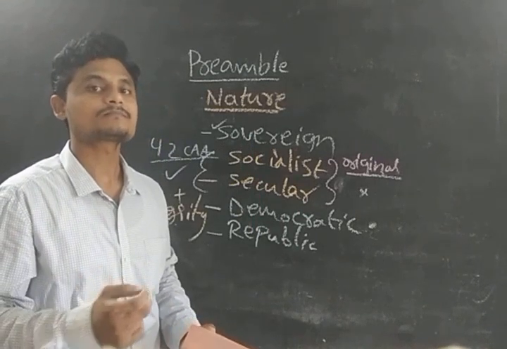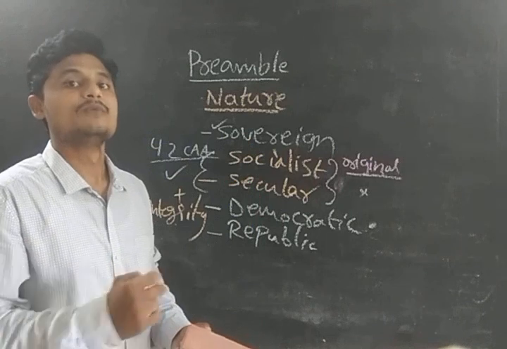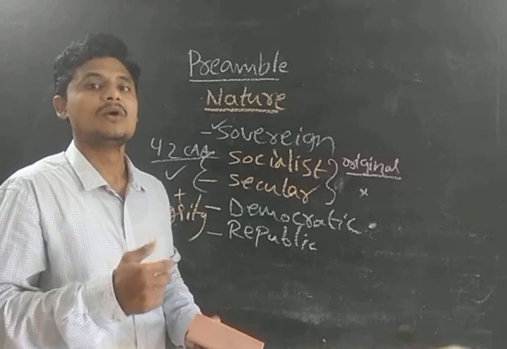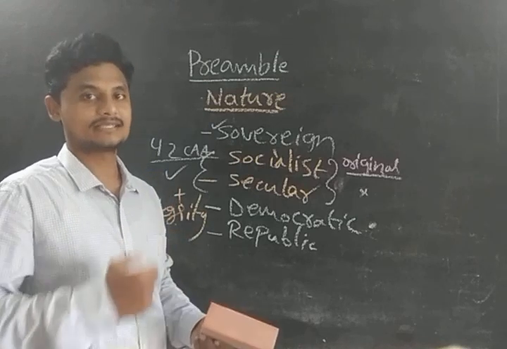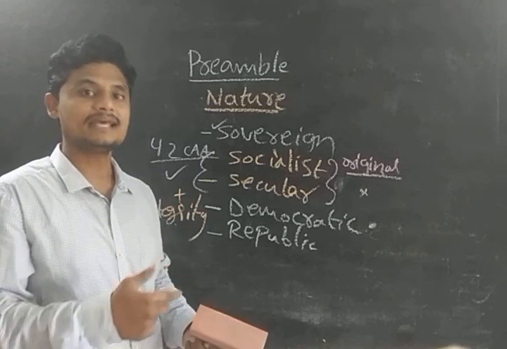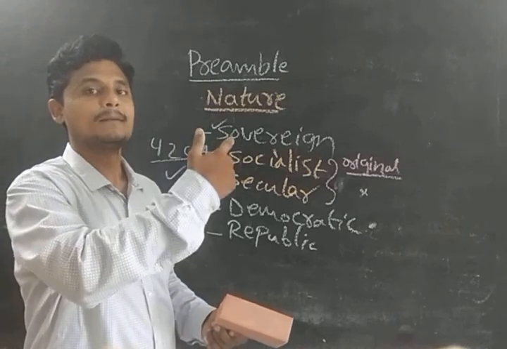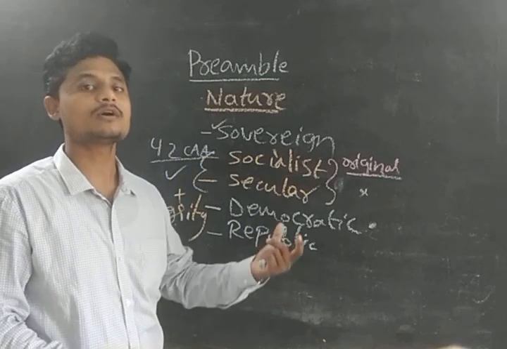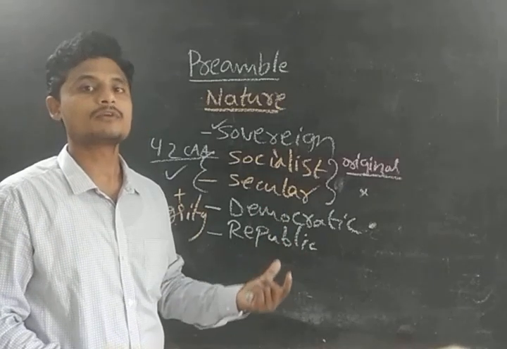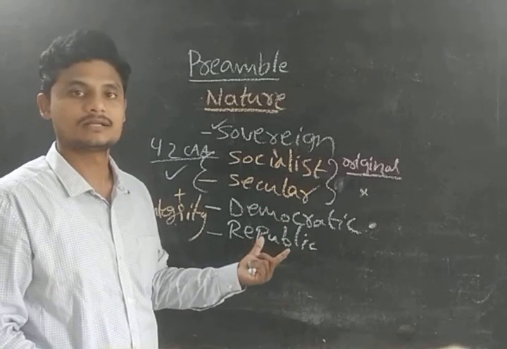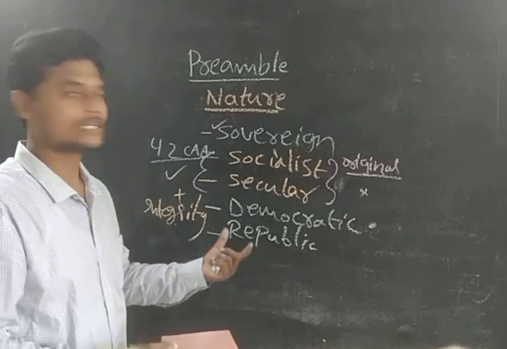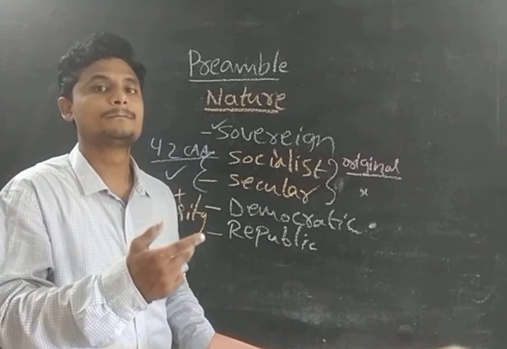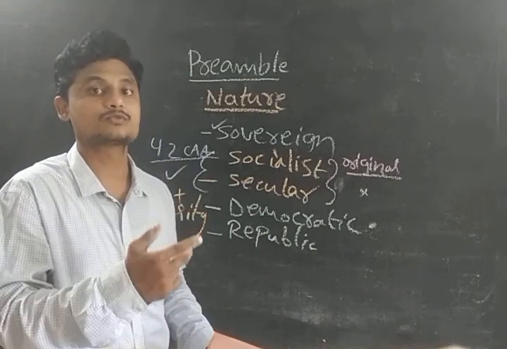Democratic is nothing but people, guys. Ours is a democratic country. Why do we say so? Because we are electing the people, that is MLAs and MPs. They are representing us in the parliament or the state assemblies. We are following the democratic process, meaning the source of power is coming from the people, guys. That is democratic. Okay, guys, clear? So that is about the democratic part. The source of power is the people.